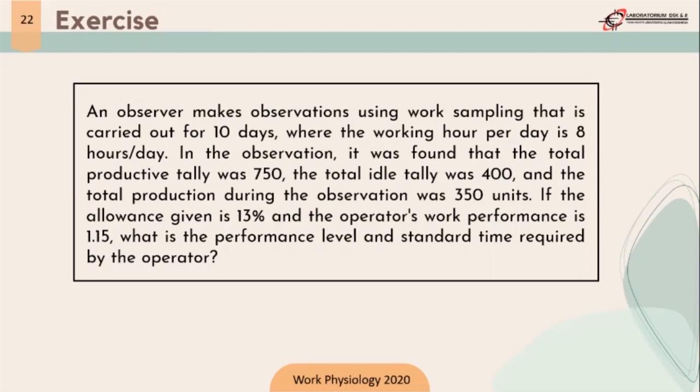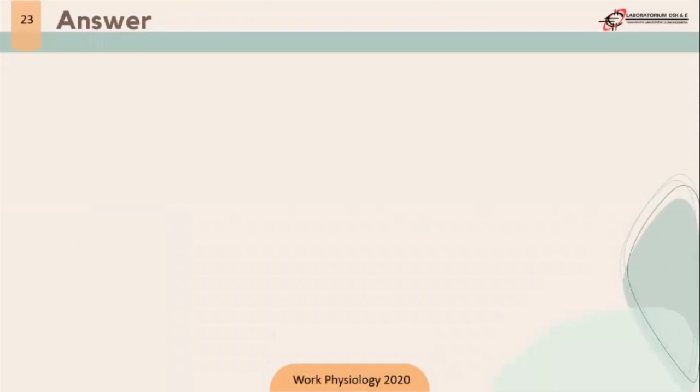If the allowance given is 13% and the operator work rating is 1.15, what are the performance level and standard time required by the operator?